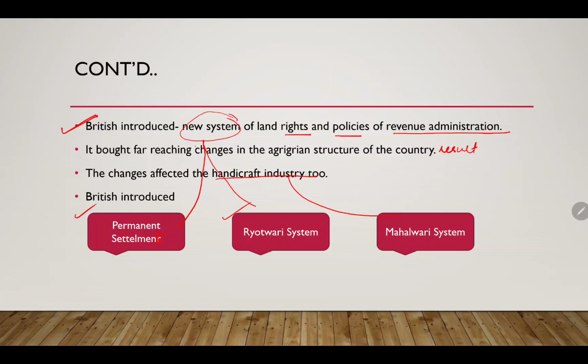We will be studying the Permanent Settlement, the Ryotwari system, and the Mahalwari system one by one. These systems were the most important changes that the British made in India when they became authoritative, when they held power in India.